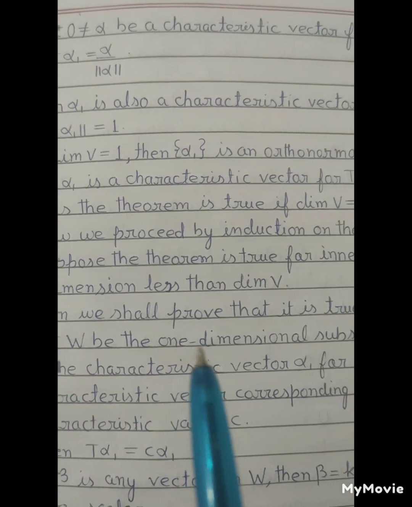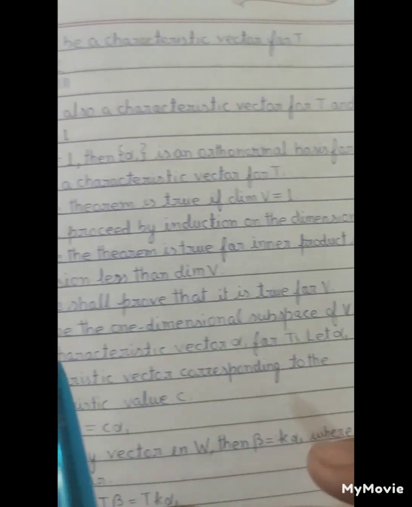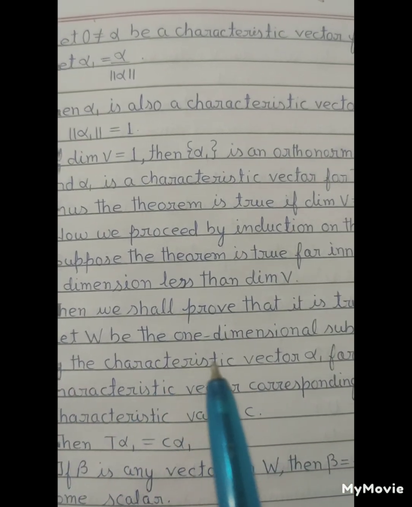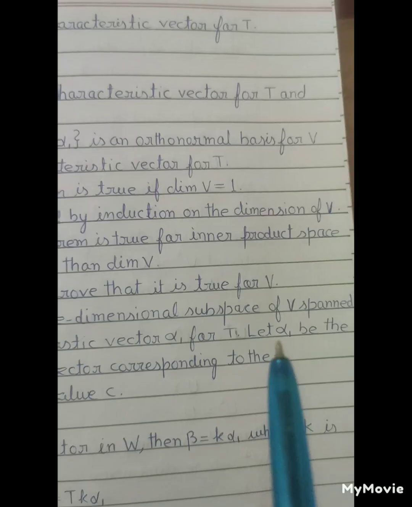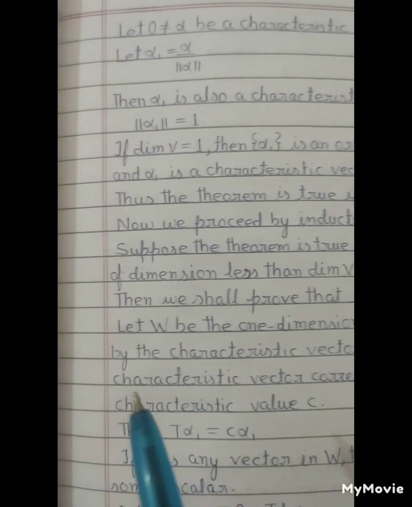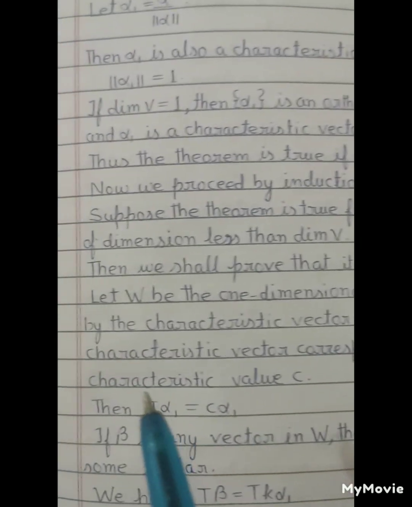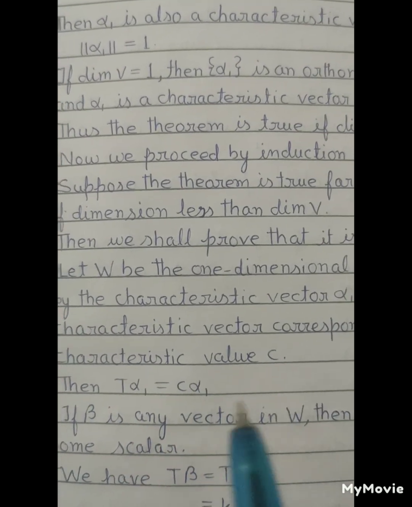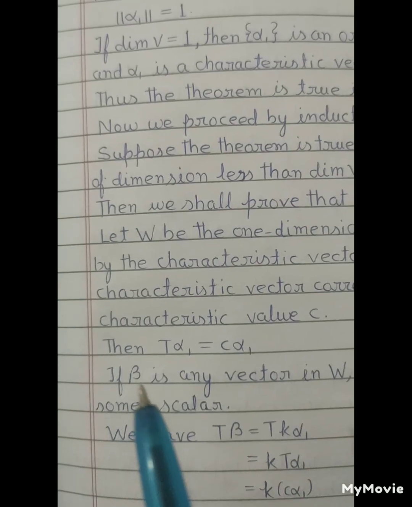Let W be the one-dimensional subspace of V spanned by the characteristic vector alpha 1 for T. Let alpha 1 be the characteristic vector corresponding to the characteristic value C. Then T of alpha 1 equals C alpha 1.